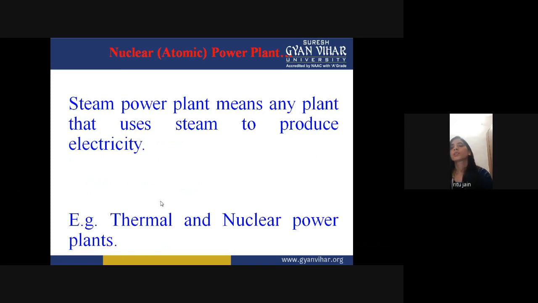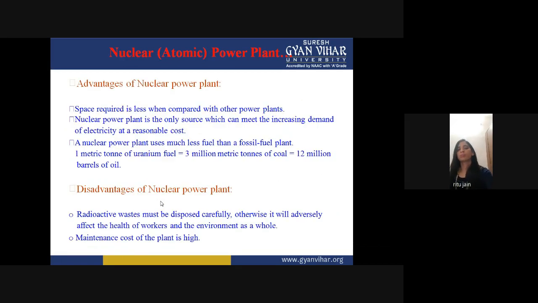This is a steam power plant, meaning any plant that uses steam to produce electricity, for example thermal and nuclear power plants. In both we are using steam to generate electricity, but the big difference between a nuclear power plant and a thermal power plant is the fuel. In a thermal power plant we were using coal as fuel, but in a nuclear power plant we are using uranium as fuel.